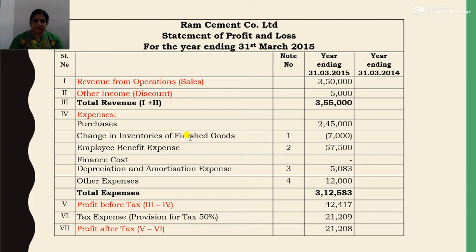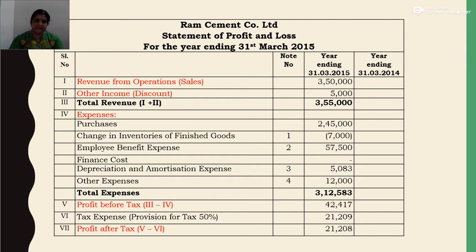Okay, when we compare the opening stock and closing stock or opening inventory and closing inventory, in case the opening balance is more than the closing balance, then that will be a positive figure. But in case the closing inventory is more than the opening inventory, then that will be a negative value.